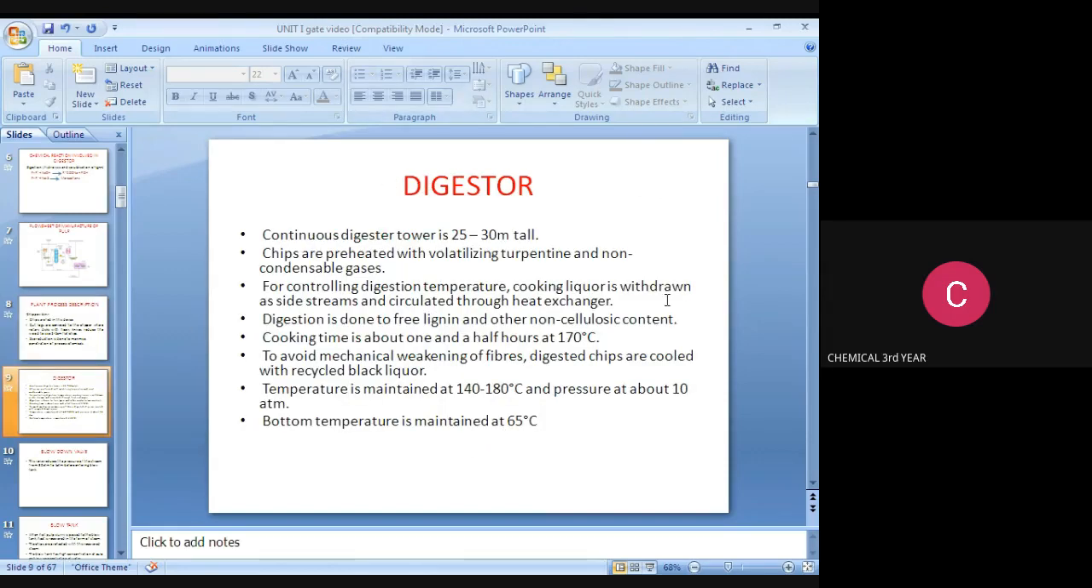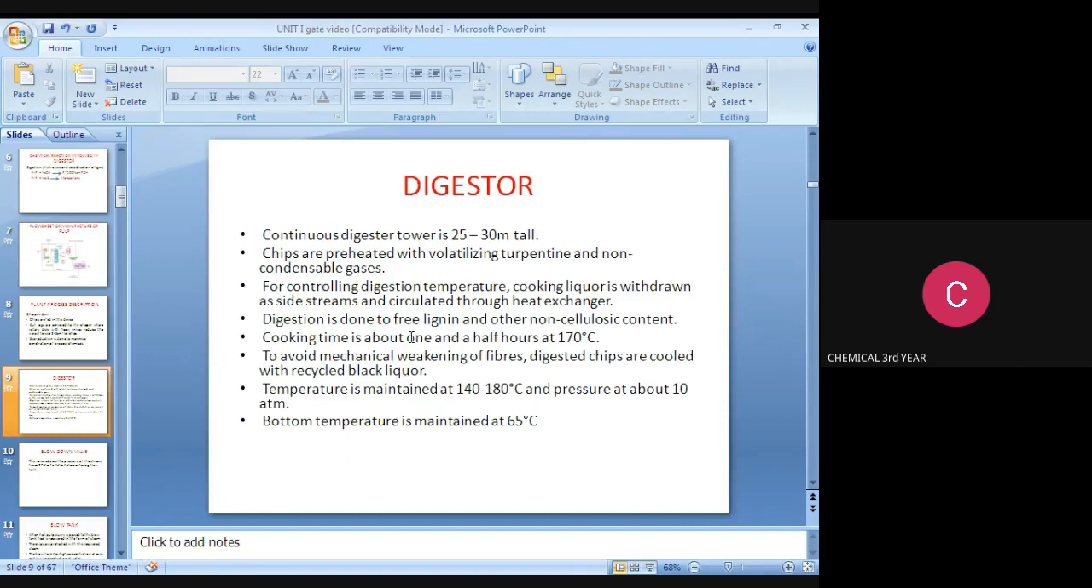Digester: what happens in the digester? The digester tower is 25 to 30 meters tall. Chips are preheated with flash steam and non-condensable gases. To control the digestion temperature, cooking liquor is withdrawn as a side stream and circulated through a heat exchanger. Digestion is done to free lignin and other non-cellulosic content. Cooking time is about 1.5 hours at 170 degrees Celsius.